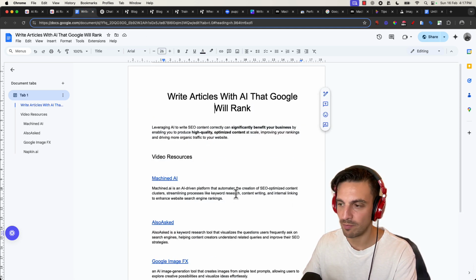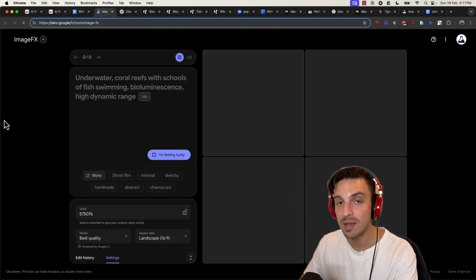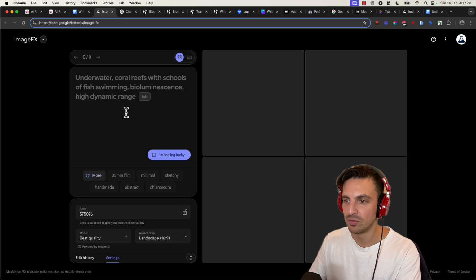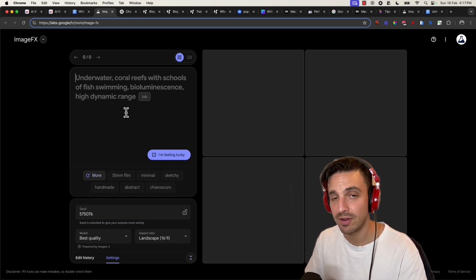Using the Google Doc that I've provided below, you're going to go to Google Image FX. This is a free image generation tool by Google. And to be honest, at least as of the time of this recording, it's one of the best image generation tools I've used of this time. I'm going to give it a very simple prompt.